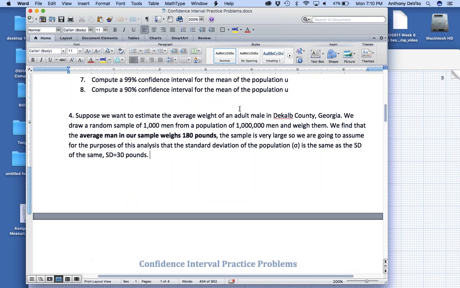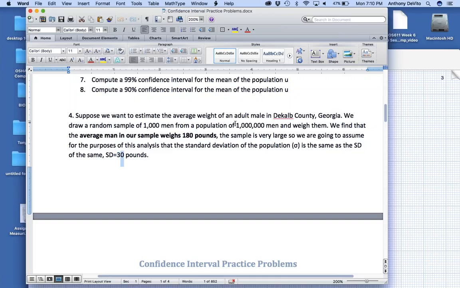Well, there's a lot of words in there, but if we parse it down to the basics, we know our sample mean is 180, x bar. We know our sigma is 30, so we can use sigma. We can use a z-score here, right?